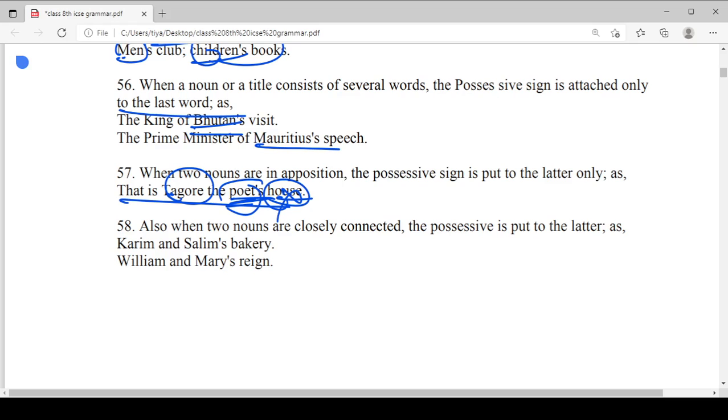Also, when two nouns are closely connected, the possessive is put to the latter, as in Karim and Salim's bakery, William and Mary's reign. So when two nouns are closely connected, like Ram and Shyam, Karim and Salim, curry and chawal, rice and curry, okay, when we join two nouns with 'and', the possessive case is added to the latter noun. So these are the basic rules to make the possessive cases.